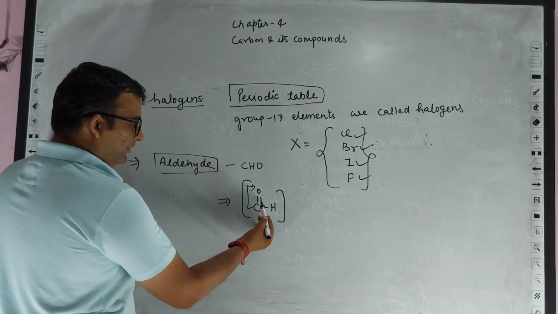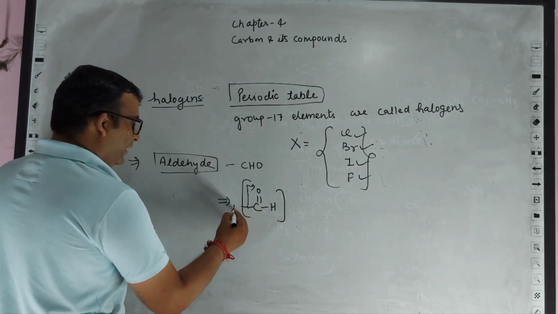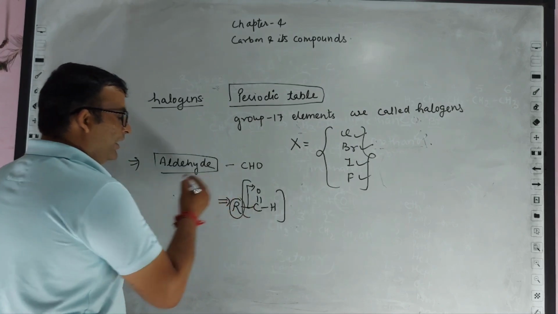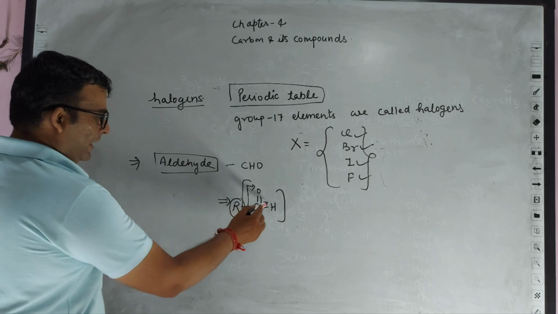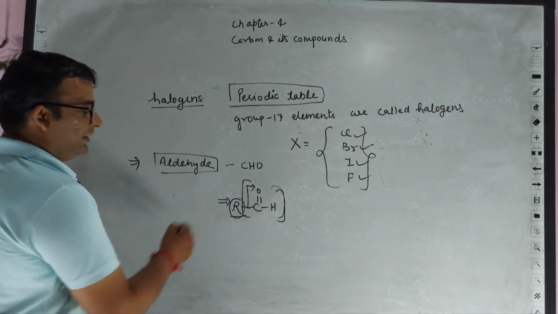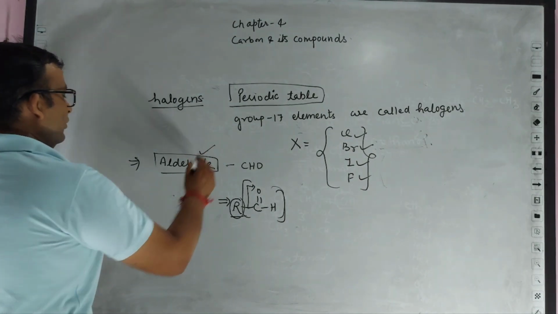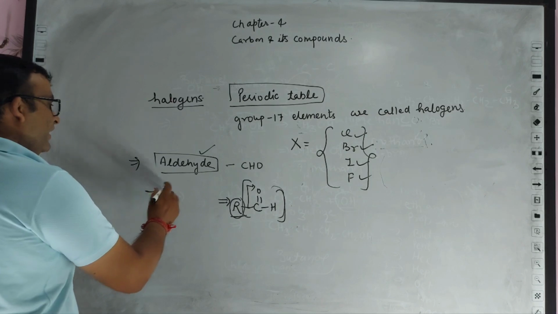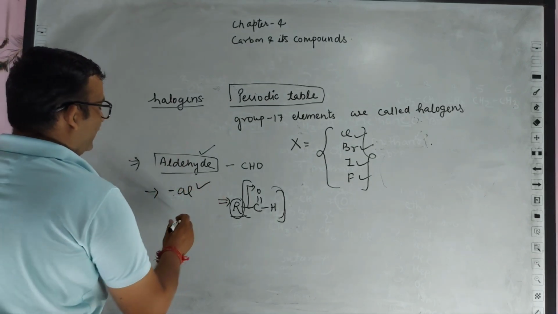So only 3 bonds are present, and this functional group will be attached to an alkyl group, which is denoted by R. For an aldehyde group, we add the suffix "al" at the end.